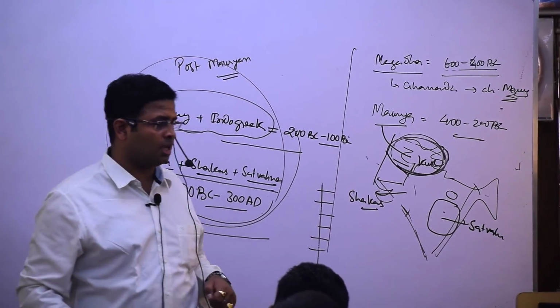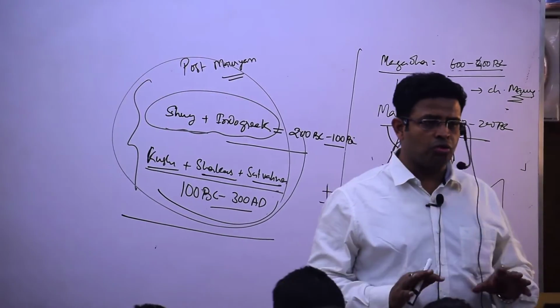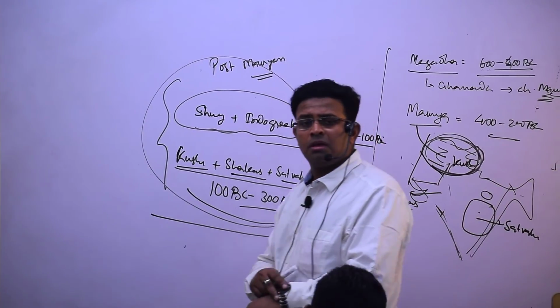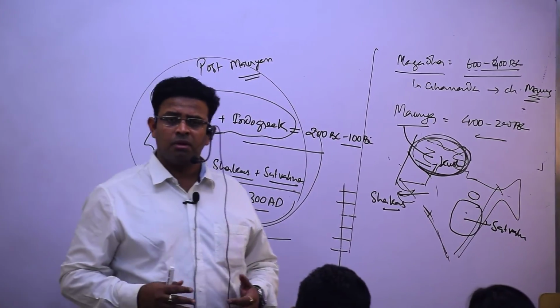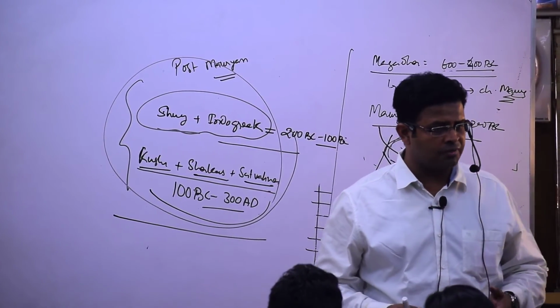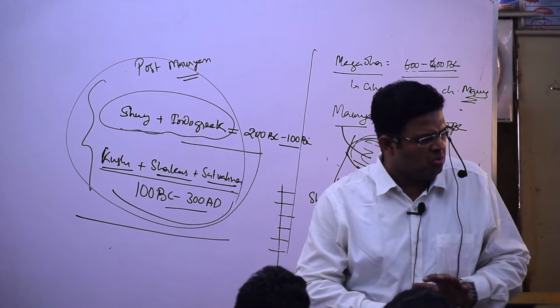Then what did we say? Yes, tell me. After the IVC, there is town planning. Yes. And thereafter I said, next point. Yes, what comes after the IVC? Vedic age. 1500 to 1000 BC, early Vedic. And there is nothing, no development.